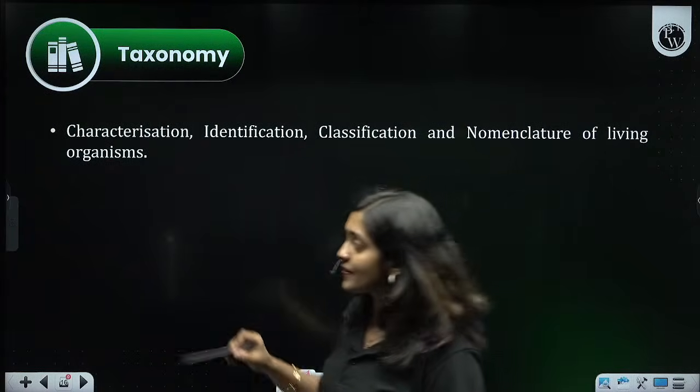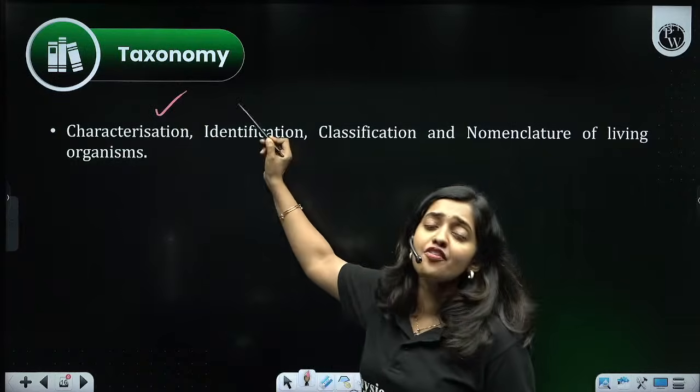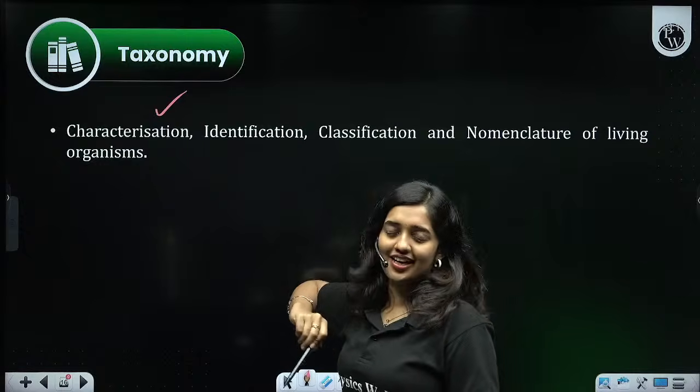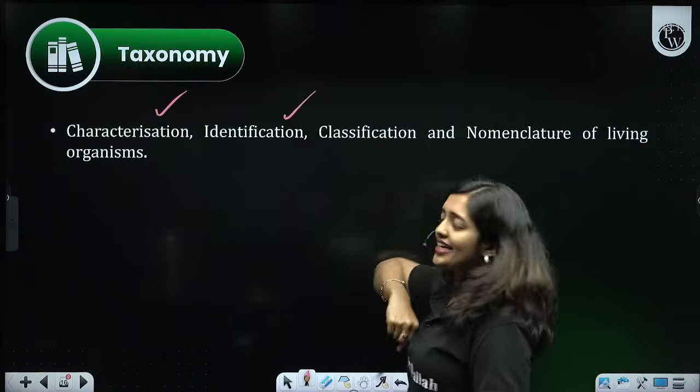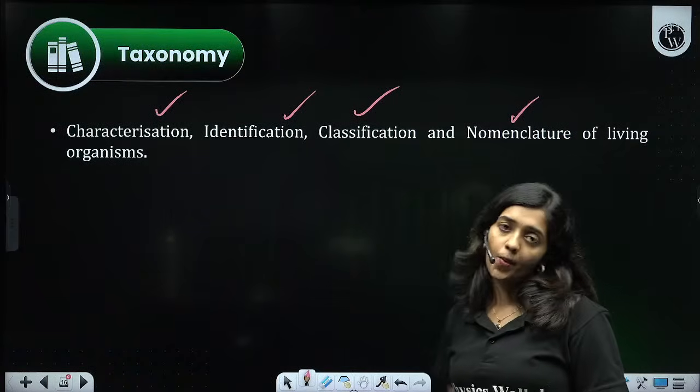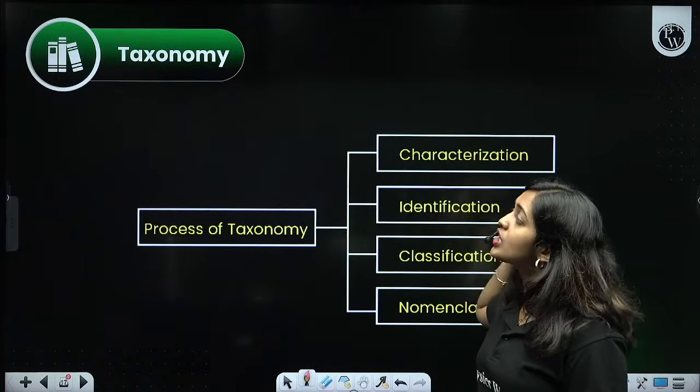We will discuss everything in detail. One of the main processes of taxonomy is characterization. The second one is identification, the next one is classification, and the final one is nomenclature. We will be discussing all these points in detail.